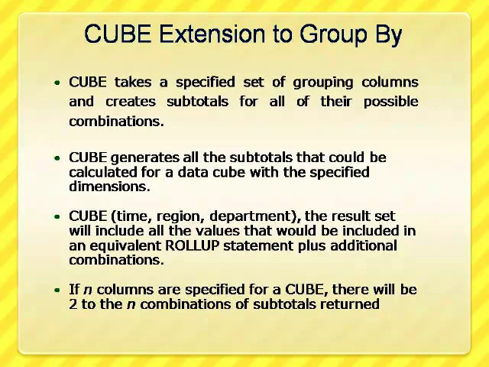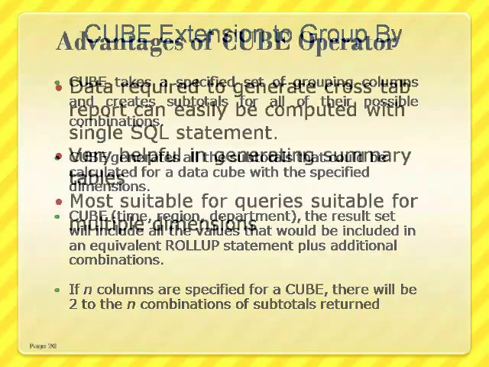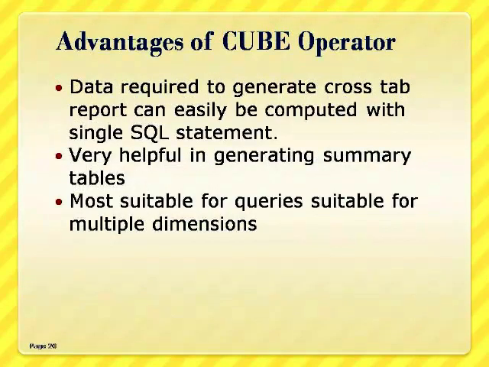If n columns are specified in a cube function, we will have 2 to the power n combinations of subtotals as output. Cube is useful in any situation requiring cross-table reports; the data needed for cross-tabular reports can be generated with a single select using cube. Like rollup, cube can be helpful in generating summary tables. Note that population of summary tables is even faster if the cube query executes in parallel.